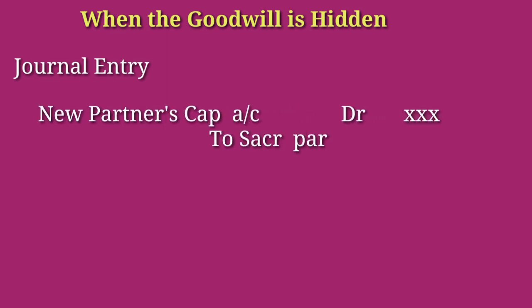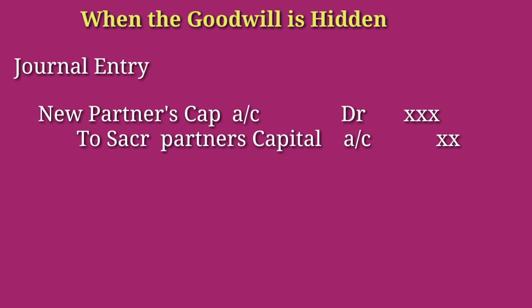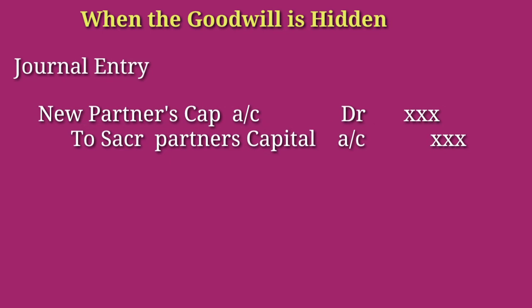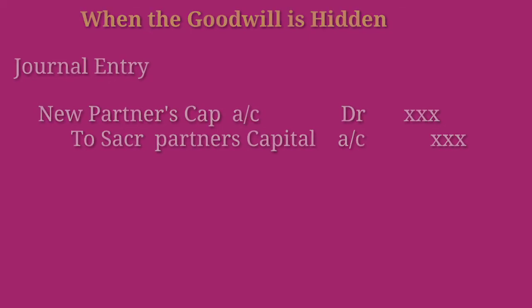The journal entry is the same as the case when the new partner didn't bring his share of goodwill. The journal entry is: new partner's capital account debit to sacrificing partners' capital account. This is the journal entry when the goodwill is hidden in the question. So, we can explain these things with an example.